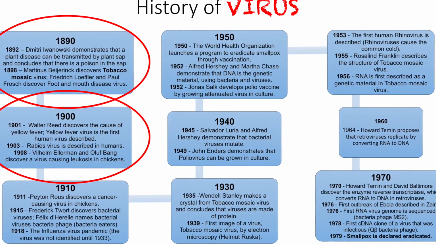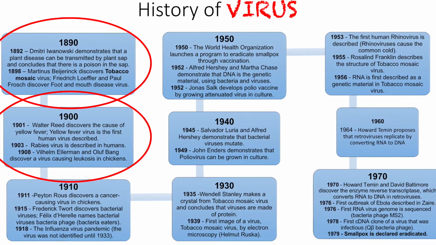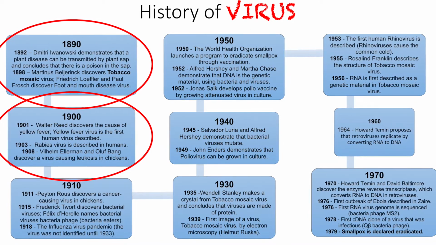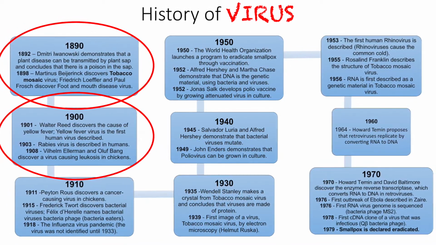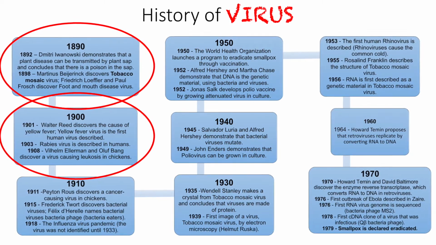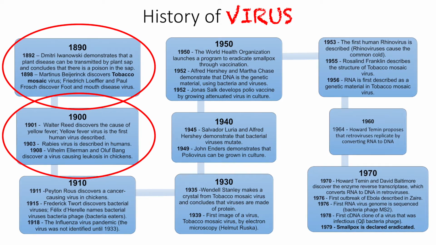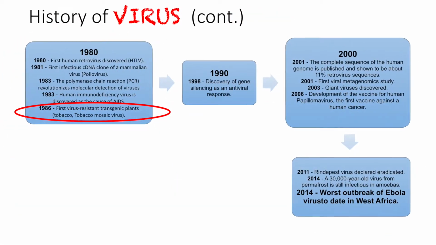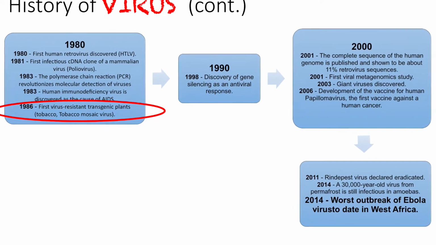While in 1898, tobacco mosaic virus was discovered by Martinus Beijerinck, and Friedrich Loeffler and Paul Frosch discovered foot and mouth disease virus. After that, in 1901, Walter Reed discovered the cause of yellow fever. Yellow fever is the first human virus described. And the rest of the history of virus you can see in my illustration in this video.